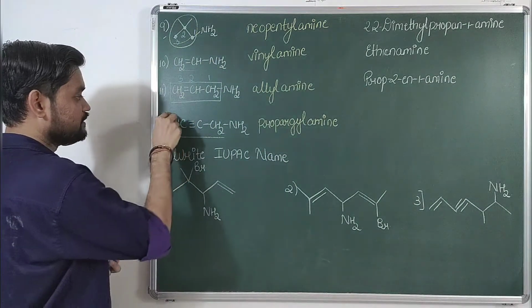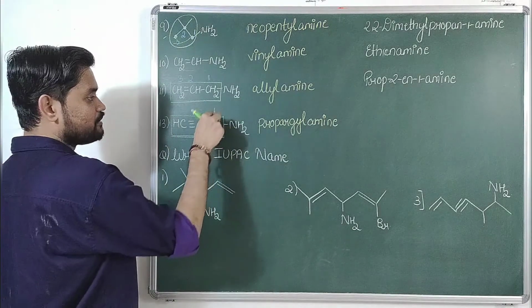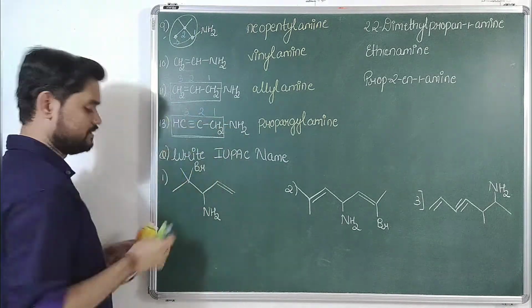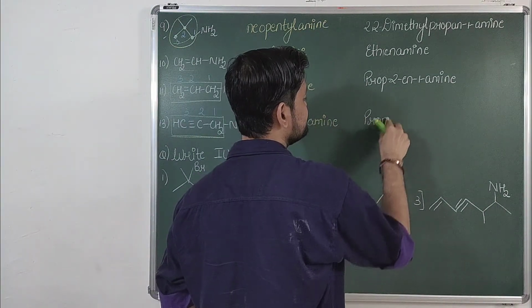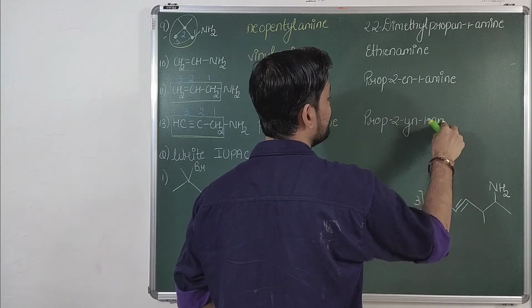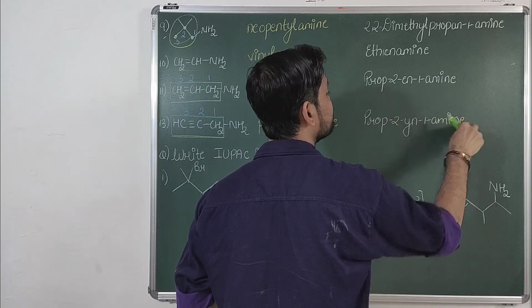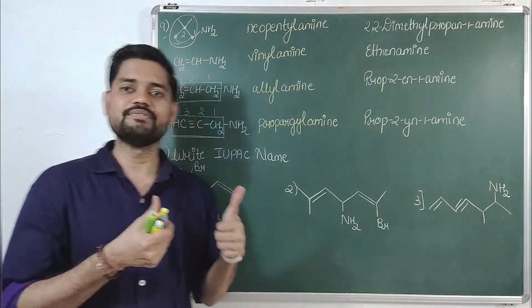The same goes for this. Select the longest chain, NH2 at the terminal, so from this terminal I'll start numbering and its IUPAC name will be prop-2-yn-1-amine. Cool. If common and IUPAC names are cool, please give me the thumbs up.